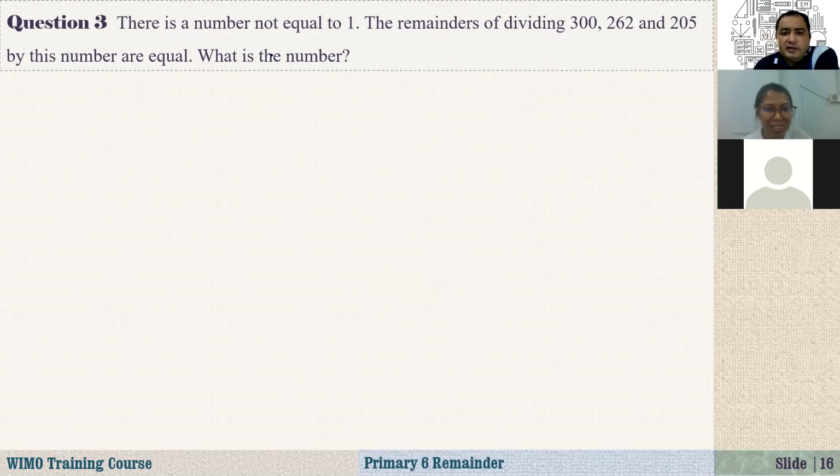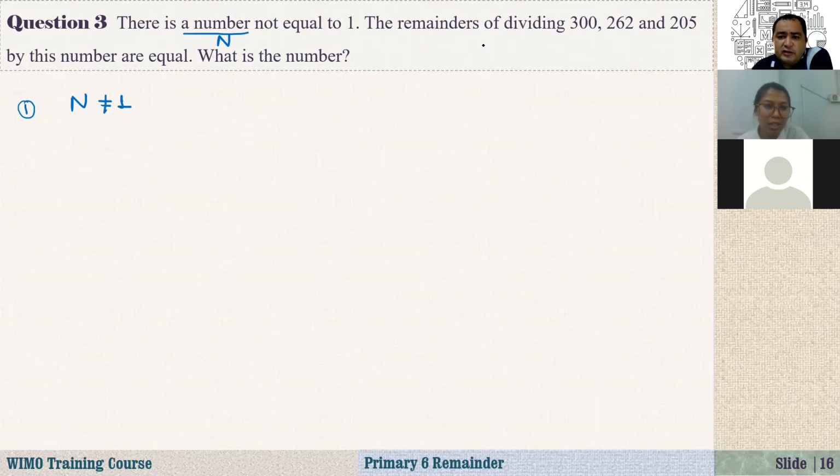So there is a number not equal to 1. What is that number? I don't know. Let's say this is capital N again, because we are talking about natural numbers. That's why I'm using N here. So our first condition: we know N, but we know that it's not equal to 1.